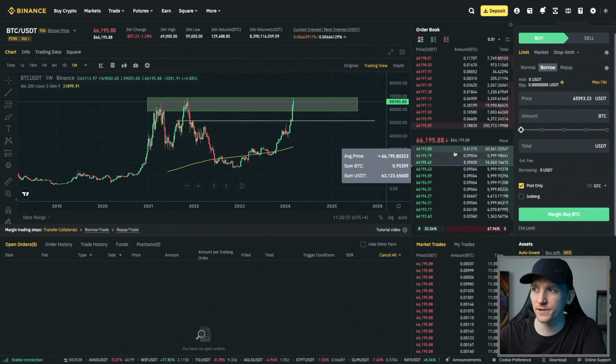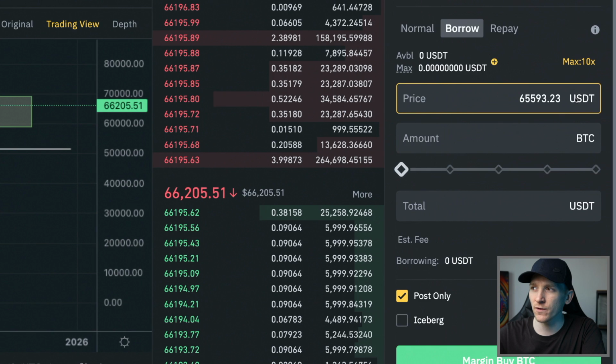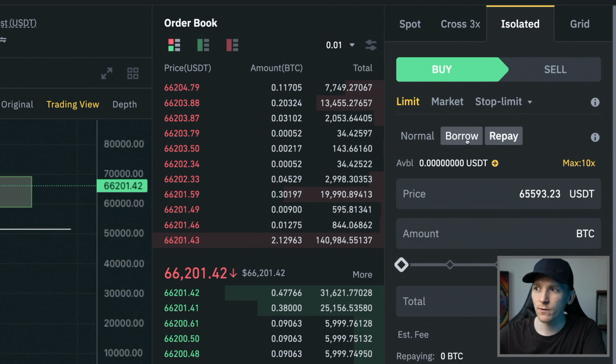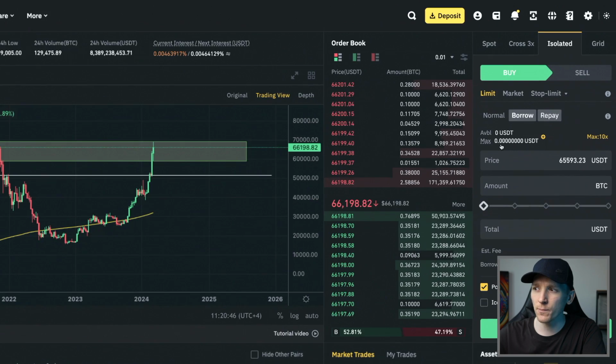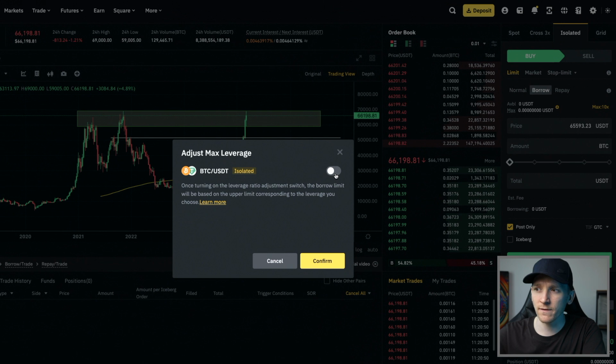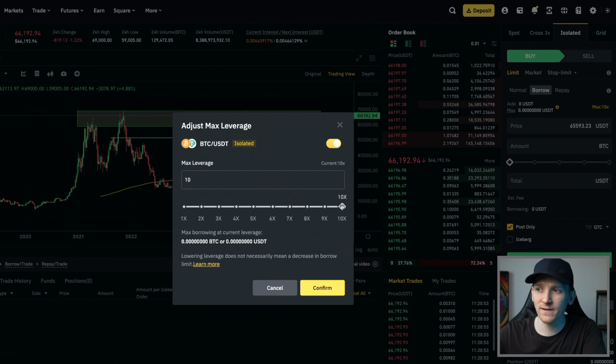If you go over to the margin trading screen, you can switch this around. So we can see borrow and repay. So if you want to borrow, you can obviously open a position. You can see the max leverage here. So what you can do is switch this on and then use this as a slider. So this automatically opens margin positions for you.